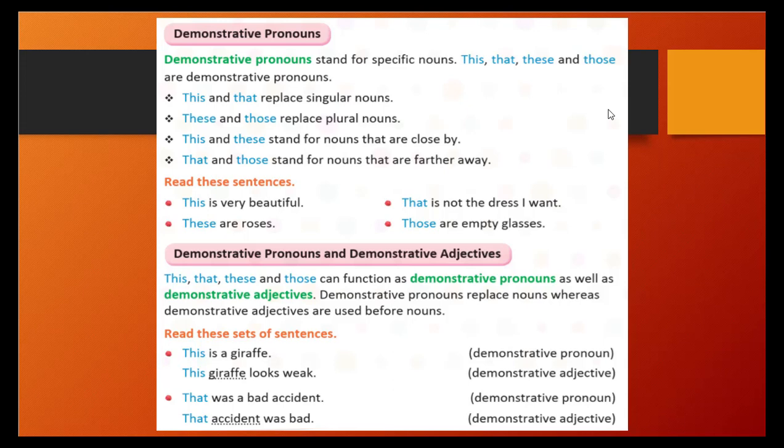Okay. So demonstrative pronouns replace the noun. But adjectives we will write before the noun. Where? Before the noun. You see the example. This is a giraffe. This giraffe looks weak. See, this is a giraffe. That is a demonstrative pronoun. This giraffe looks weak. So that is a demonstrative adjective. Correct? That was a bad accident. That accident was bad. You see the example, you can easily understand.